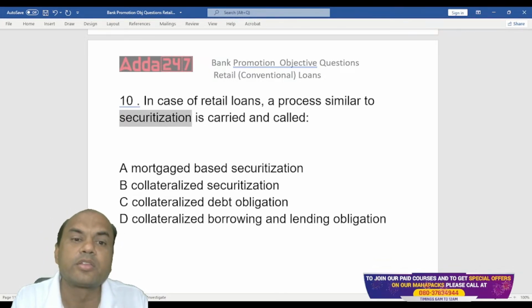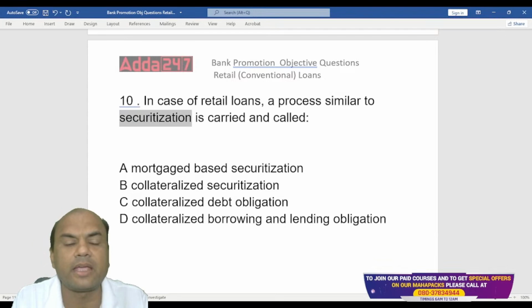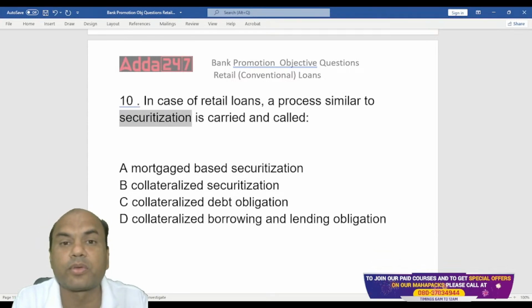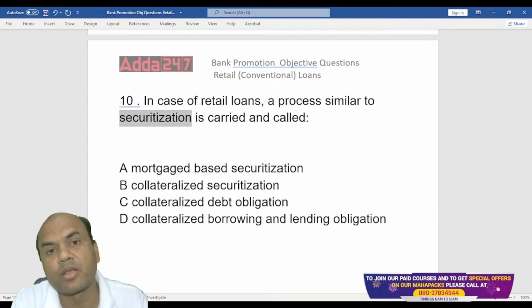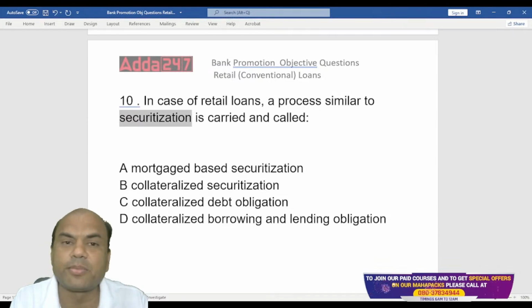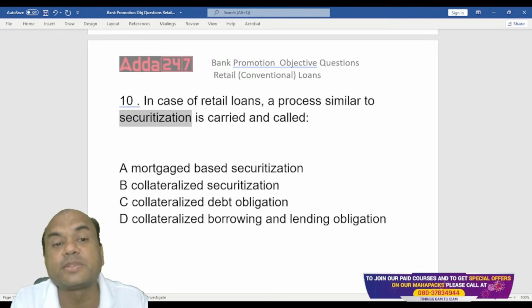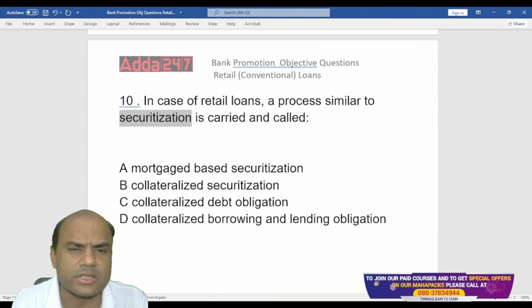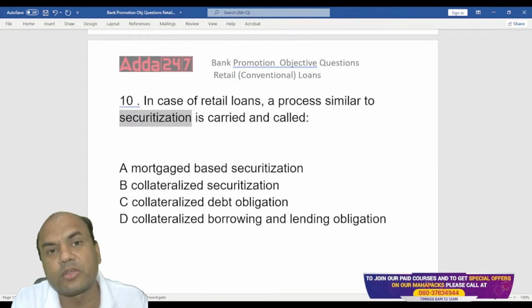So in securitization, what happens? The bank will sell the loans. SBI is having, let's say, 1000 crore of home loans. So SBI or PNB will sell these loans to an SPV, a special purpose vehicle. It's a separate company. They sell the loans to the SPV, and then that SPV will further sell them to investors. It's a big process. Someday I'll explain it when the topic comes.